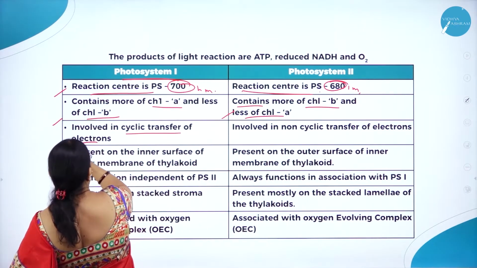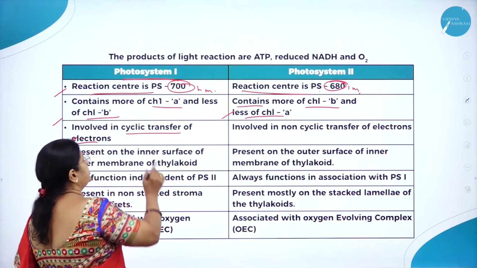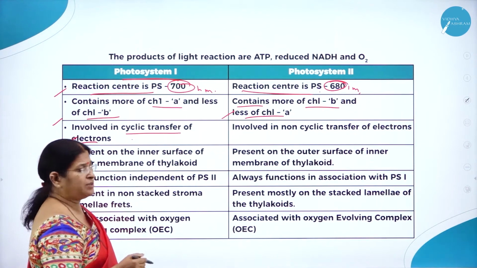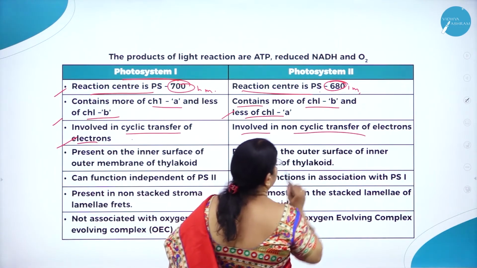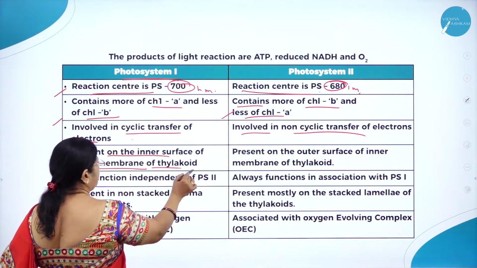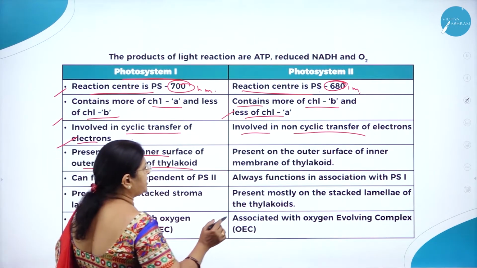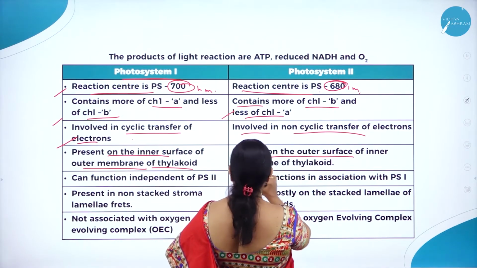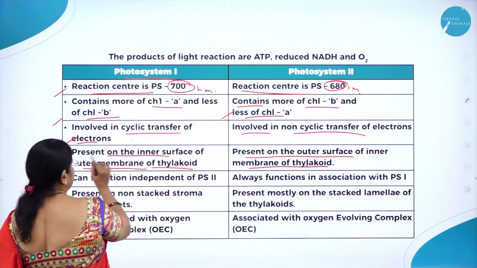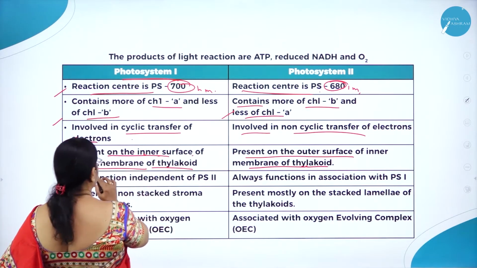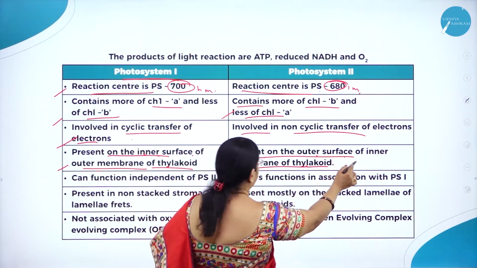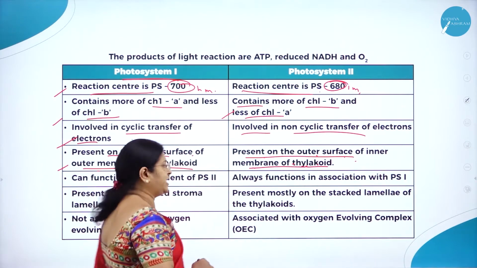Involved in cyclic transfer of electrons. Photosystem 1 is involved in cyclic transfer of electrons, whereas photosystem 2 is involved in non-cyclic transfer of electrons. Photosystem 1 is present on the inner surface of the outer membrane of thylakoids. Photosystem 2 is present on the outer surface of the inner membrane of the thylakoids. So here you can see the difference. Present on the inner surface of the outer membrane of thylakoids. Here, present on the outer surface of the inner membrane of thylakoids.